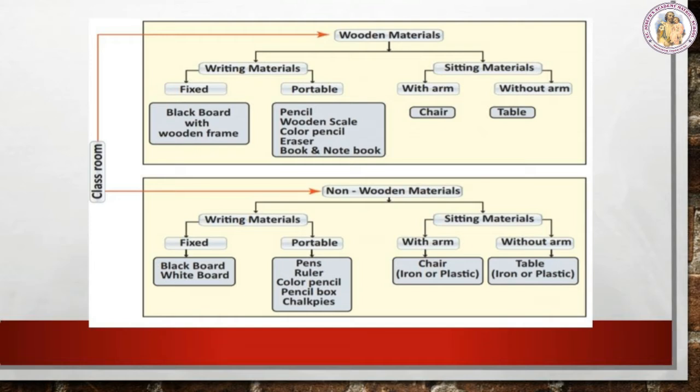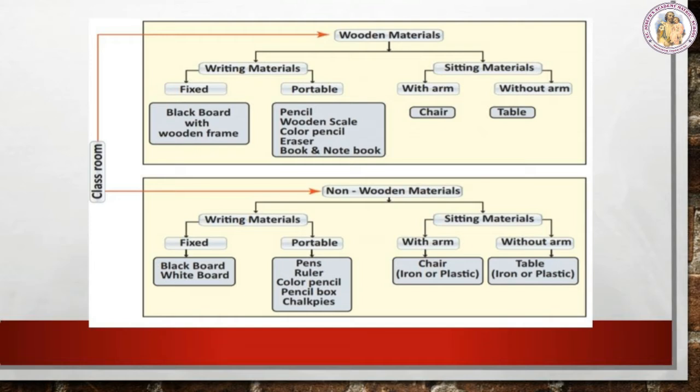Here in the writing wooden material, which are fixed, the blackboard with wooden frame, and which are portable, your pencil, your wooden scale, color pencil, eraser, book and notebook.